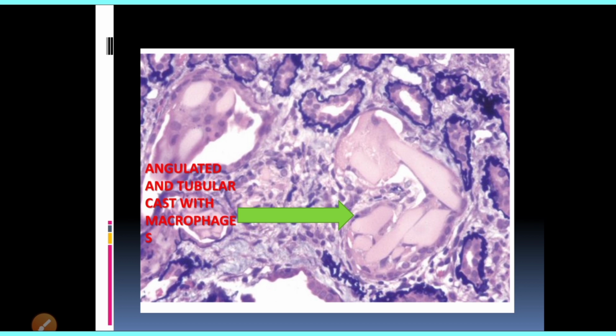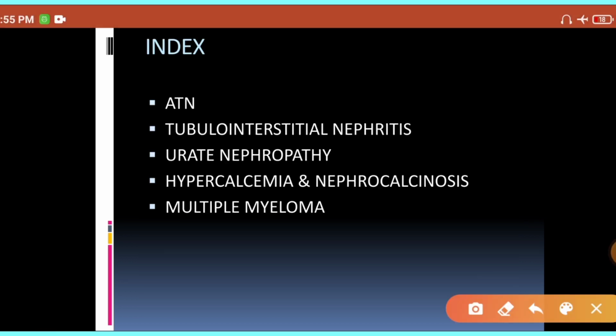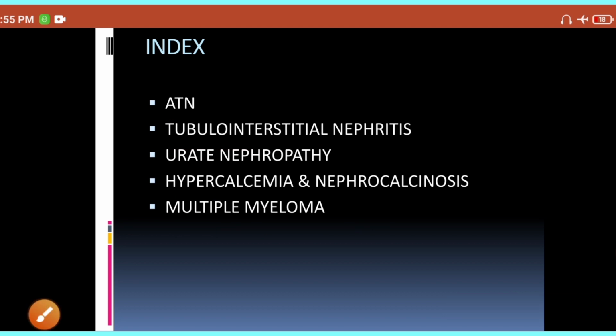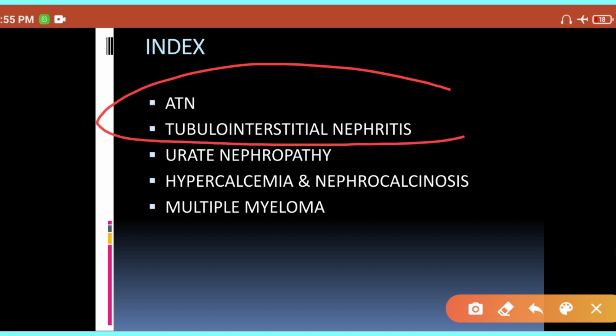So we have covered almost all aspects of tubulointerstitial disease, in the form of acute tubular necrosis, tubulointerstitial nephritis, urate and hypercalcemia induced nephropathy, and the multiple myeloma effect over the kidney as well. Among these, two are the most important ones. We have covered acute tubular necrosis and tubulointerstitial nephritis, particularly pyelonephritis, in detail.